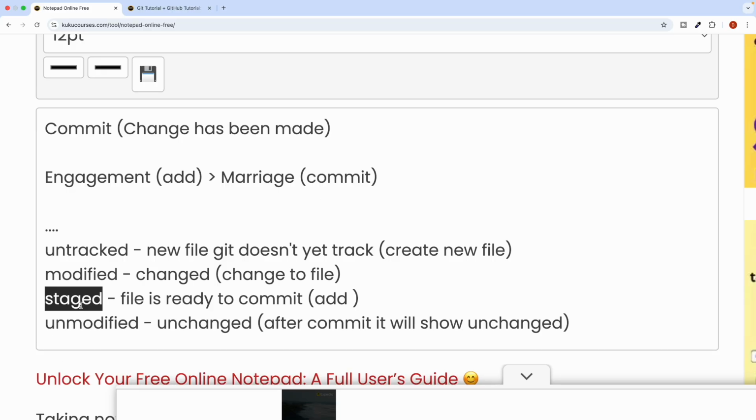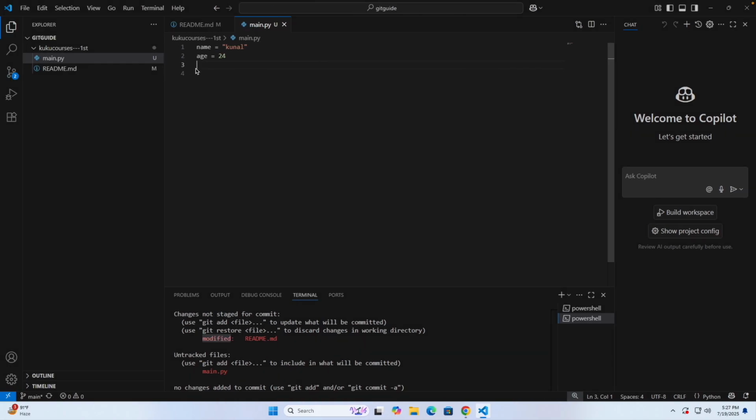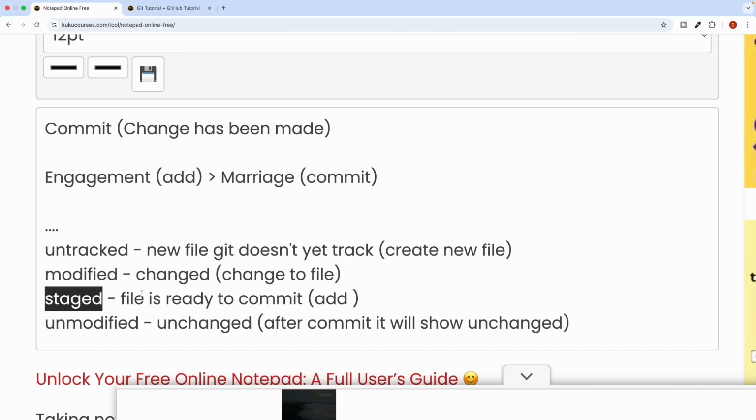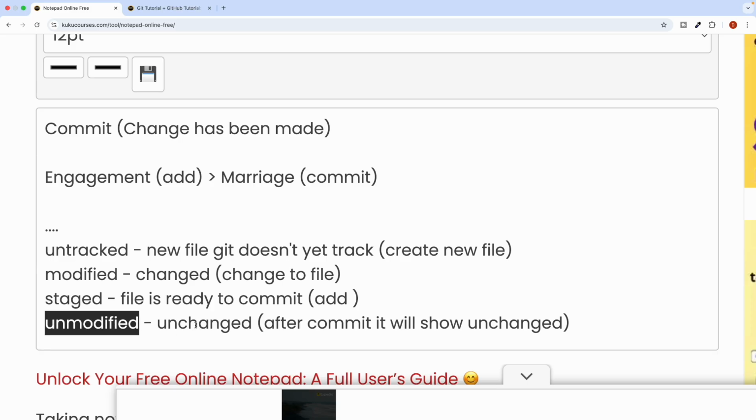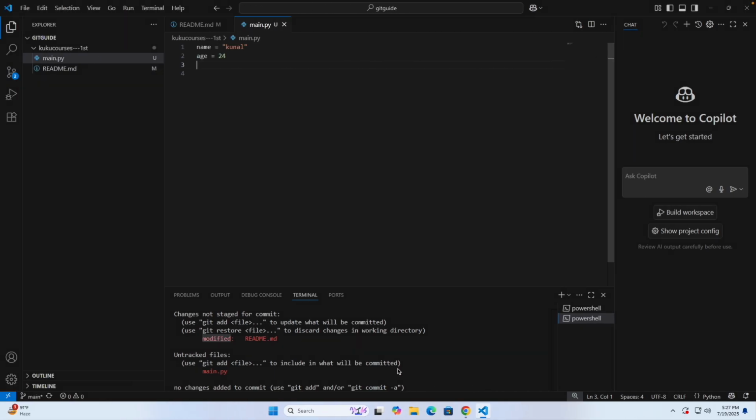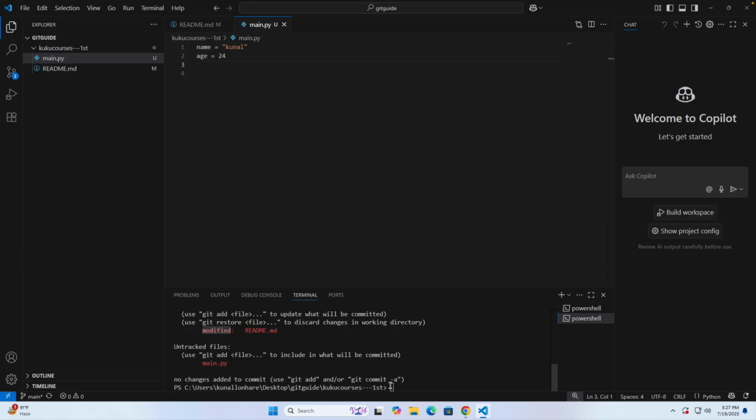Right now you can see that this file is not yet staged. That means we have not yet added this file for the commit. After it is committed, it will show you the status unmodified. But this is where you can use git status to know all the file statuses.